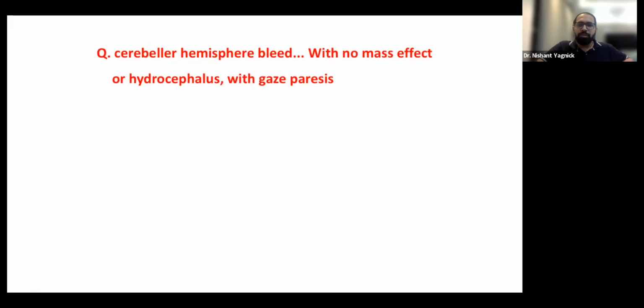Cerebellar hemispheric bleed with no mass effect or hydrocephalus with gaze paresis. Again, please let me know the choices. There is no mass effect or hydrocephalus, so it is a lobar bleed, and it is not large enough to cause a mass effect yet, but it has caused gaze paresis. So the gaze paresis can likely be a cerebellar gaze paresis.